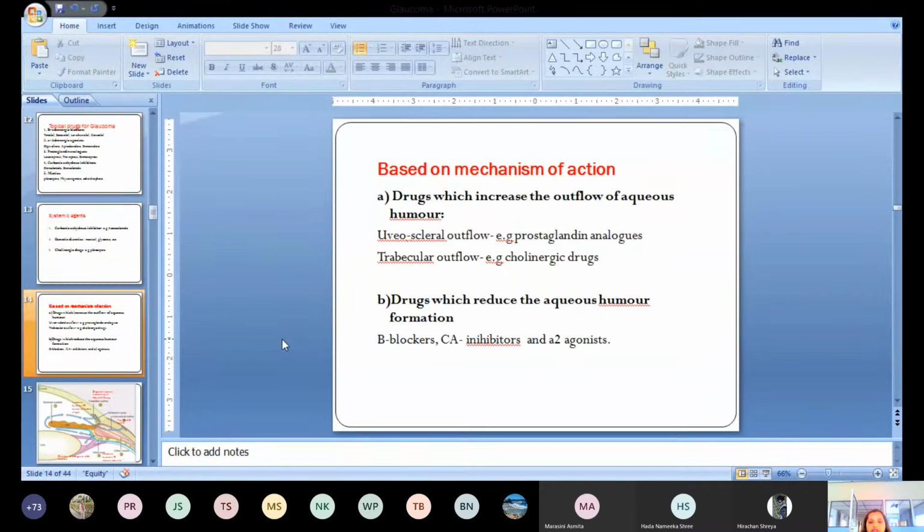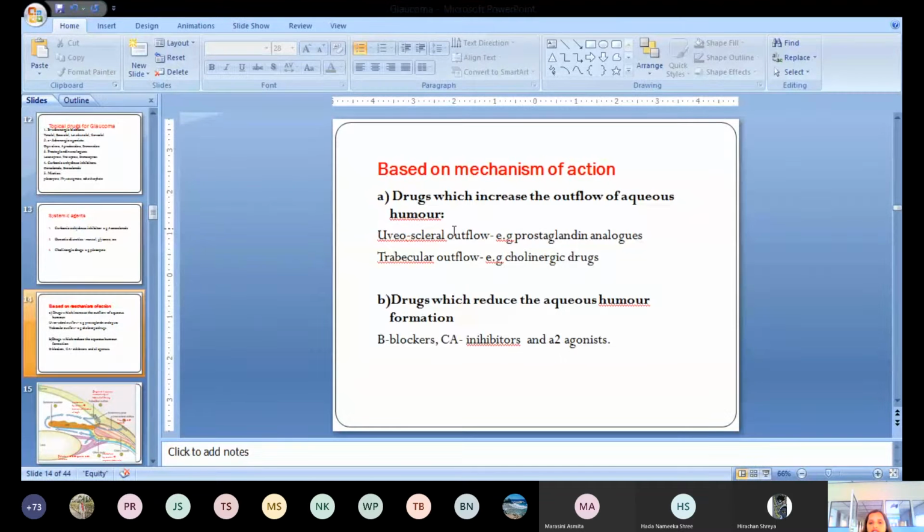Another way we can classify the drugs is based on mechanism of action. How does the drug act? These are classified into two groups: the drugs which decrease the aqueous humor formation, which include beta blockers, carbonic anhydrase inhibitors, and alpha-2 agonists; and the drugs which increase the outflow of the aqueous humor, either by increasing uveoscleral outflow or by increasing trabecular outflow.